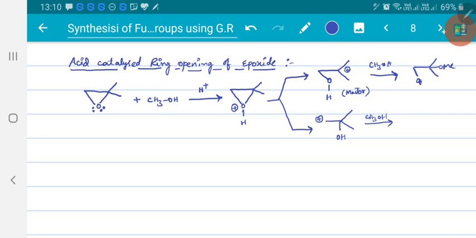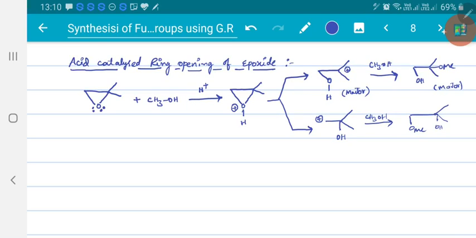whereas here we got OMe and OH here. So the major product obtained is the above one, because that is formed through the tertiary carbocation.